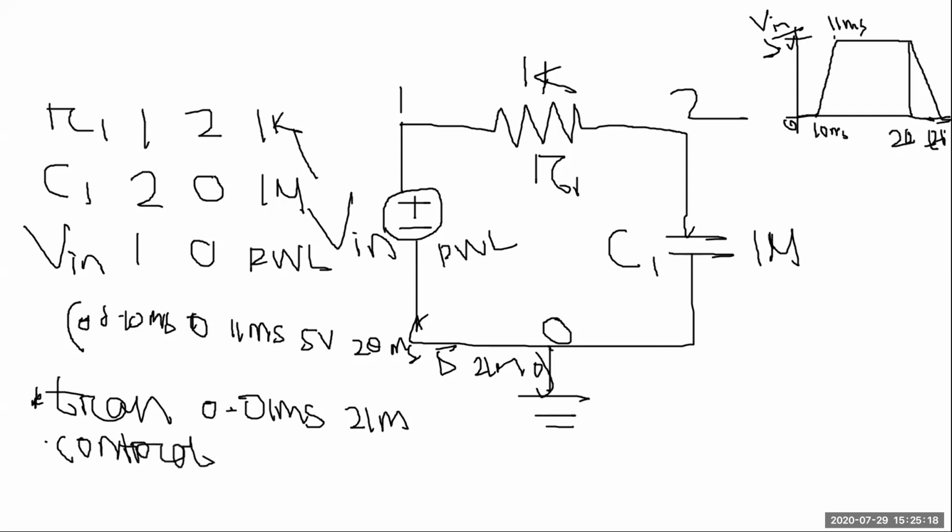Control, then dot control. Then you will do the run. Okay, then here, what things do you want to plot? You want to plot input and output voltage, input node voltage and output node voltage. For that you will write plot, in small letter, plot. So small letter V, in bracket node 1, then V in bracket node 2. Okay, finally after that you will write dot end.